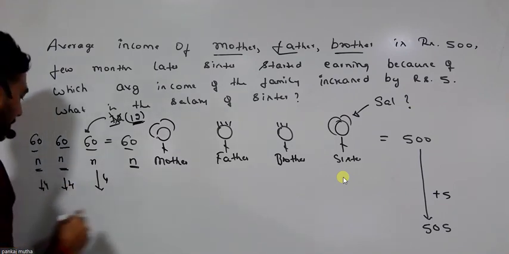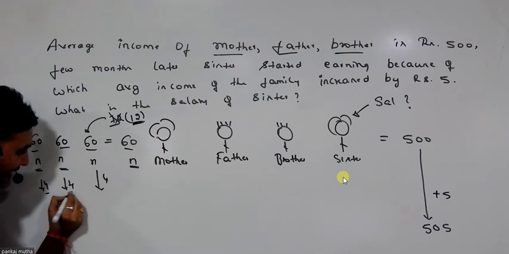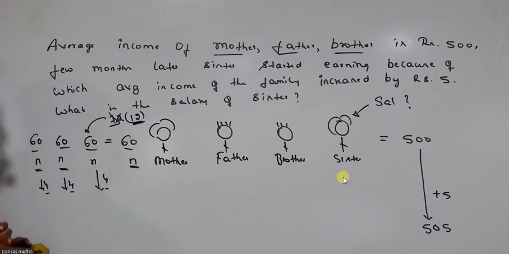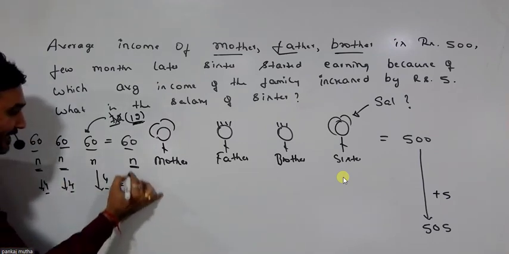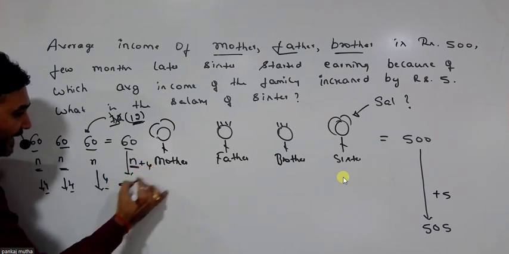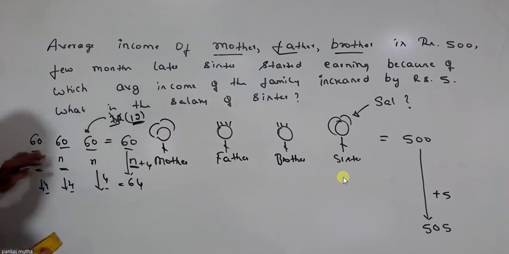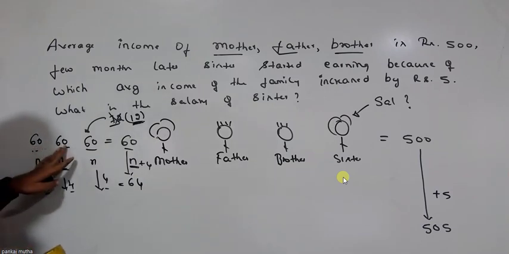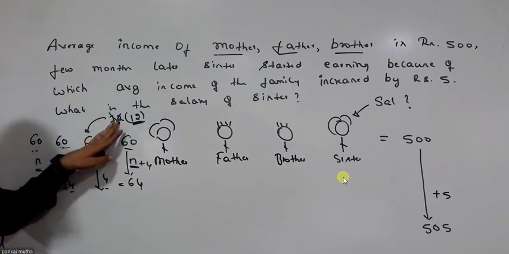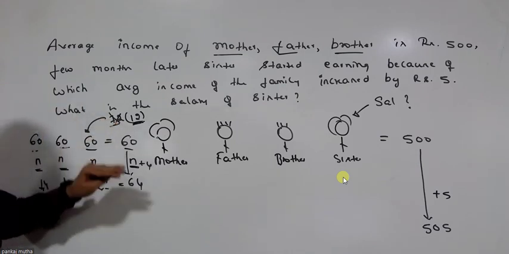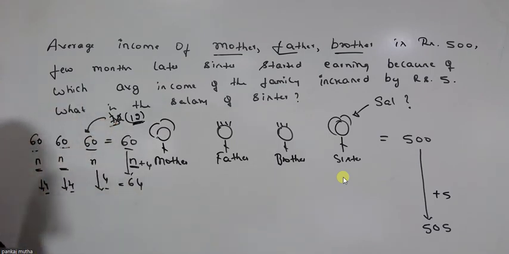Now again, look at the concept: if every entity in the group increases by 4, the average automatically increases by 4, and the average is 64. You can also check this with the formula: 60 plus 60 is 120, 120 plus 72 is 192, divided by 3, you get the average as 64.